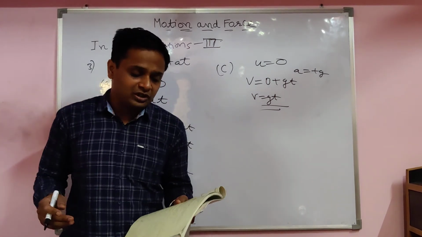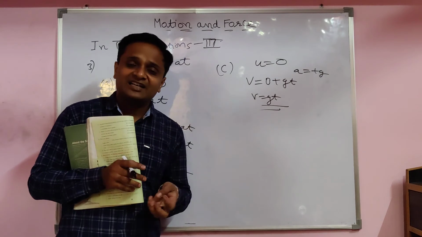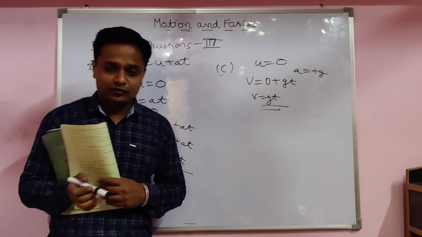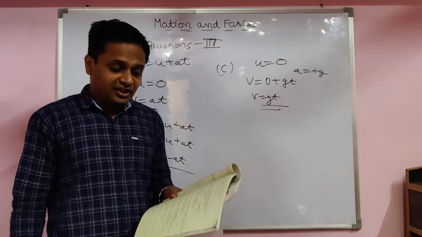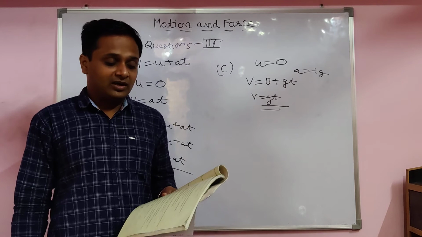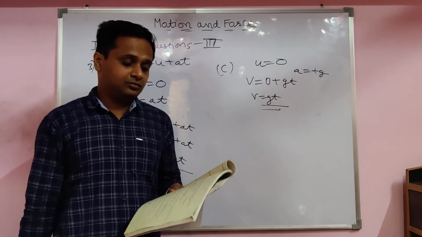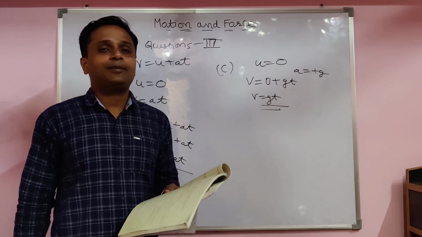Fifth question you have to see. Classify the following as vector and scalar quantities. Which one is a vector and which one is a scalar quantity? Acceleration is a vector or scalar? It depends upon direction. That is a vector quantity. Force also depends upon direction, magnitude also, vector quantity. Time does not depend upon direction.